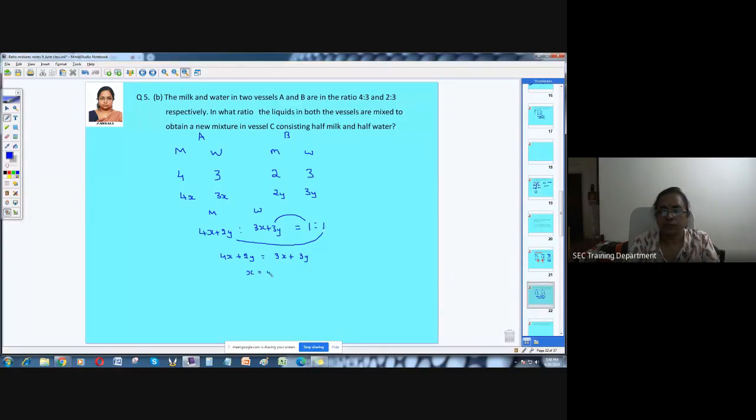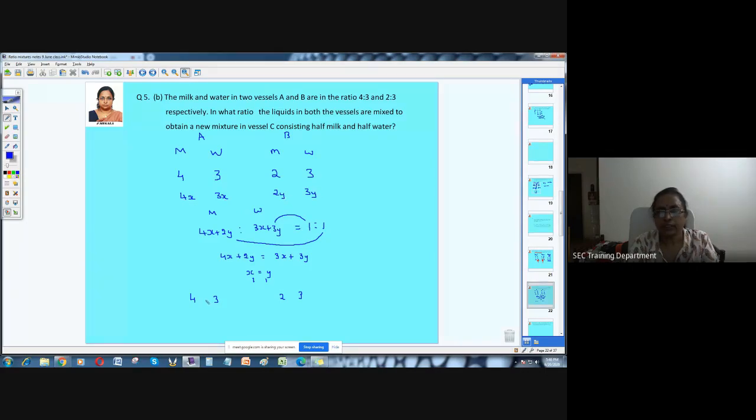So you're getting x equal to y, so you can take any value. You can consider 1 also. So we can say this quantity here is going to be 4 and 3, and here is going to be 2 and 3. Is it clear? Because when I say x equal to y, I can consider this as 1 and this as 1. Substitute this 1 here. So this is 4, this becomes 3, this becomes 2, this becomes 3 again.